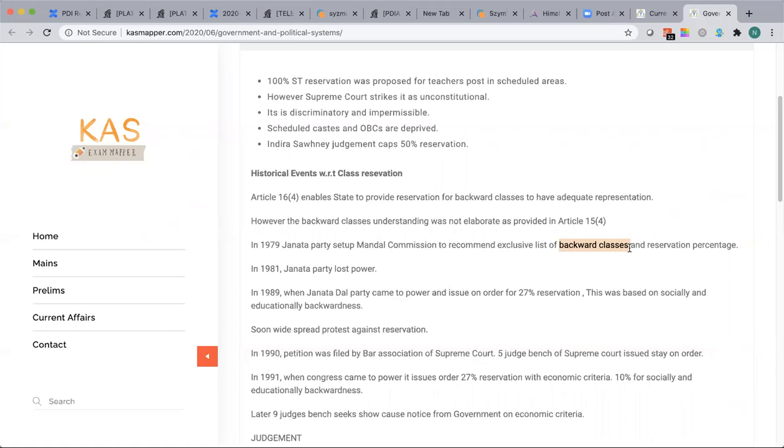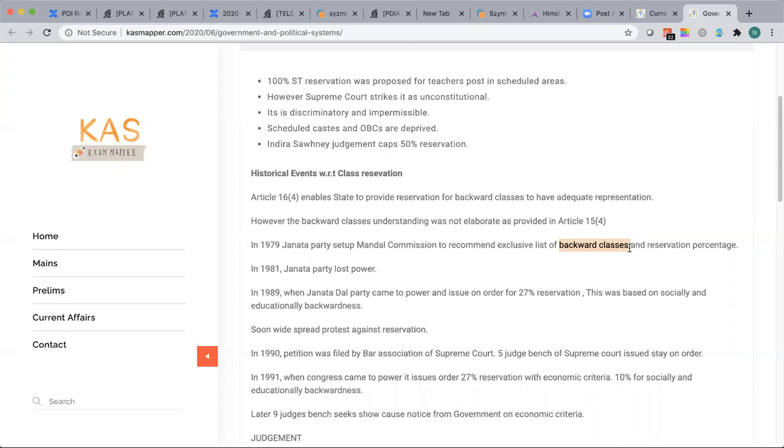Socially backward is what? The caste system. Socially backward means a few castes are deprived of water resources, of access to the wells, right? A few castes are deprived of entering the classrooms, etc. So these two go hand in hand. And based on these two concepts, socially and educationally backward, the Mandal Commission gave a suggestion to the government.